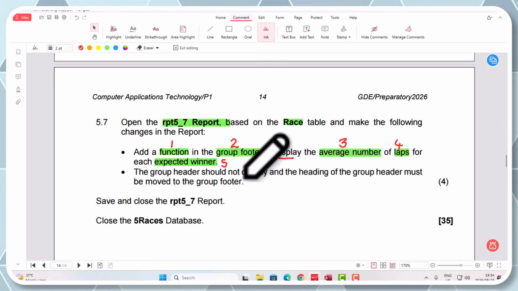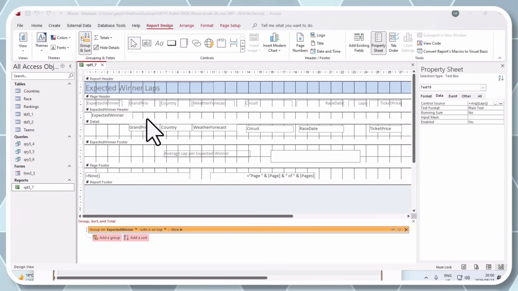Right, so there's 5 aspects of that in this question. Okay, so let's go to design view in the report and let's see how we can add that to the group footer. Okay, right, so I'm in the design view, guys, again of this report 5_7. And what we need to do is I'm going to first calculate the average laps here, where it says average laps per expected winner. Can you see that, guys?